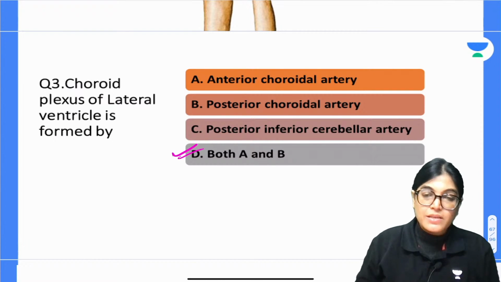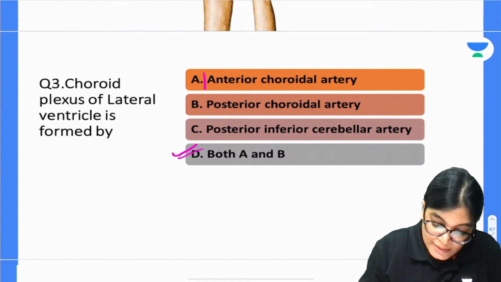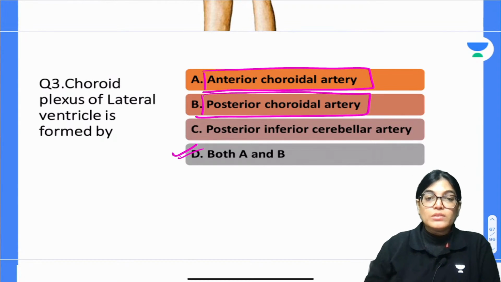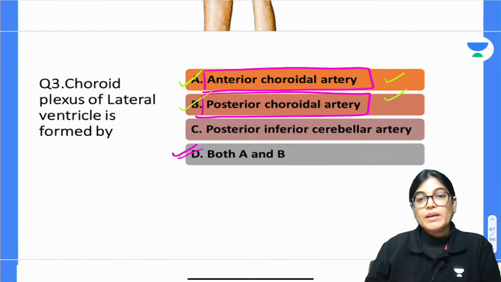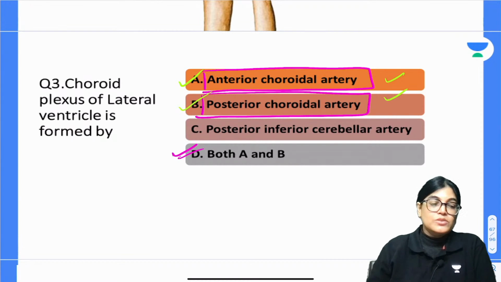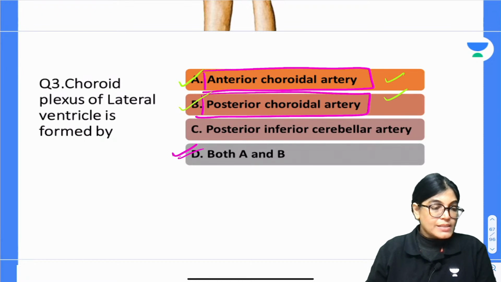My dear aspirants, the correct answer is both A and B. Actually, the anterior choroidal artery and the posterior choroidal artery, both arteries are providing blood and forming the choroid plexus in the lateral ventricle. So if we have to choose one answer, we will go with both A and B, which contribute to the formation of the choroid plexus of lateral ventricle. Lateral ventricle is one on each side and is covered by septum pellucidum.